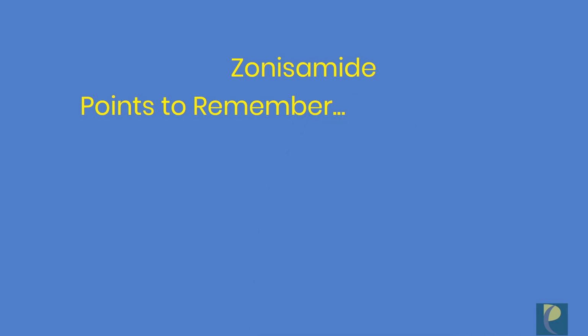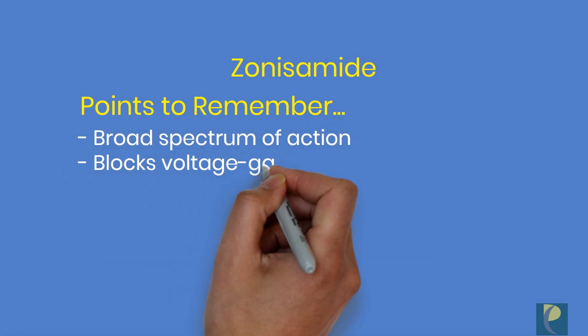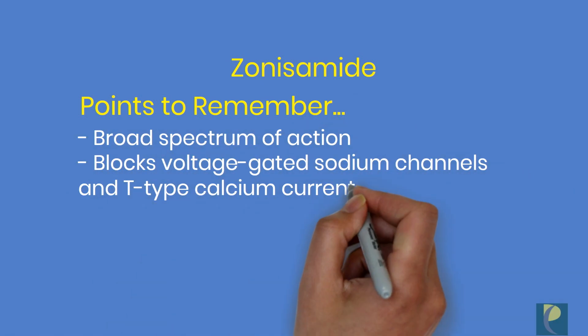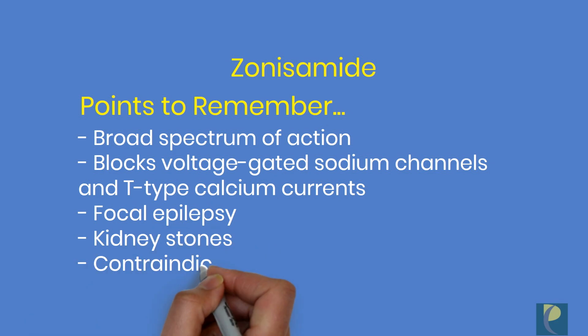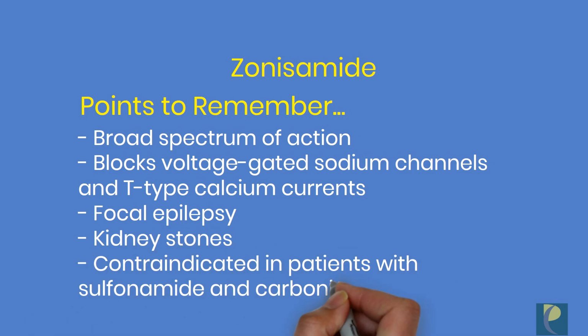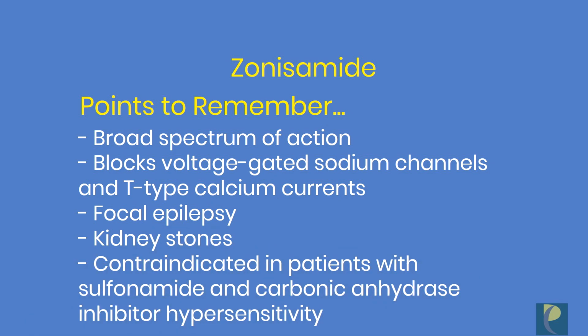Zonisamide. Zonisamide is a sulfonamide derivative. This has a broad spectrum of action. Zonisamide has multiple effects, including blockade of voltage-gated sodium channels and T-type calcium currents. It has limited amount of carbonic anhydrase activity. Zonisamide is approved for the use in patients with focal epilepsy. This drug may cause kidney stones as well as a side effect, in addition to its typical CNS side effects. This drug is contraindicated in patients with sulfonamide and carbonic anhydrase inhibitor hypersensitivity.